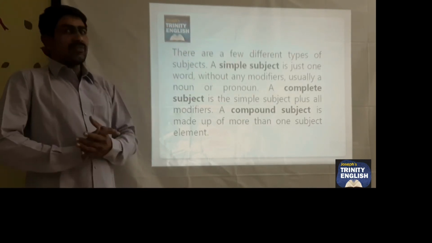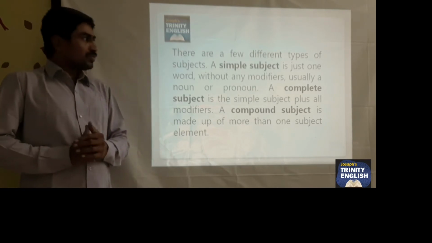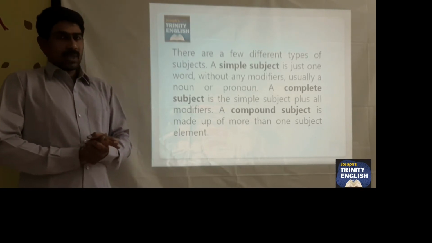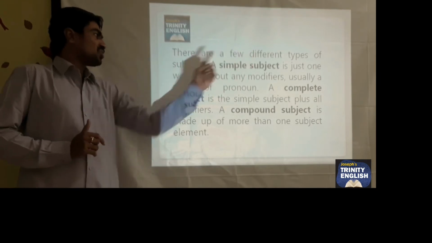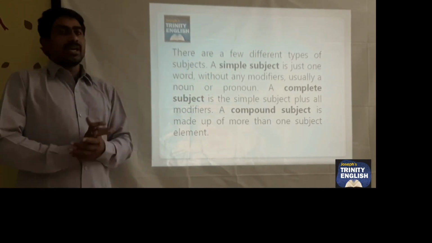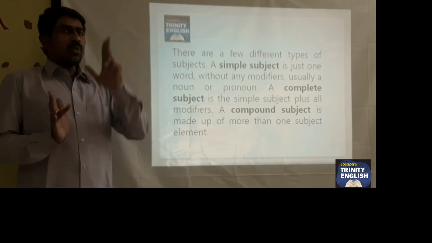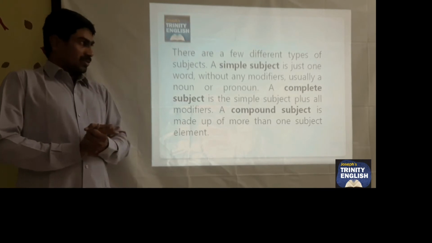There are a few different types of subjects. The first one is a simple subject. A simple subject is just one word without any modifiers. Usually, it is a noun or a pronoun. The second one is a complete subject.